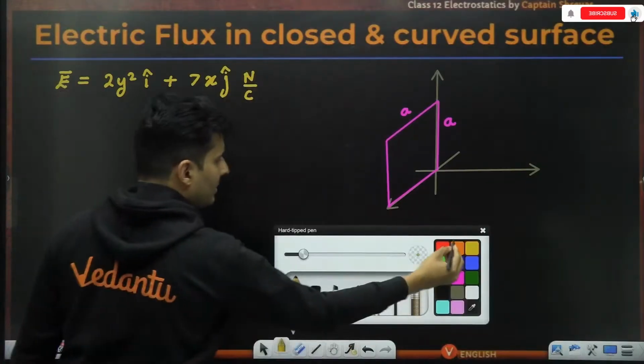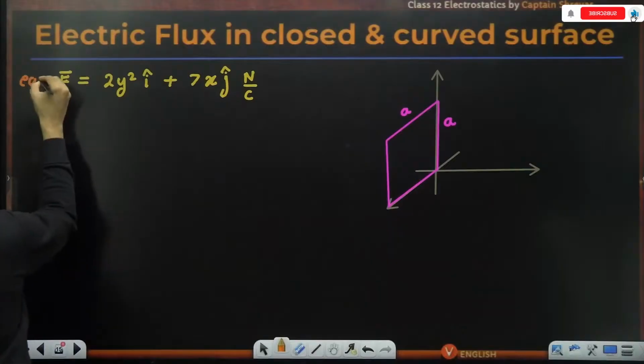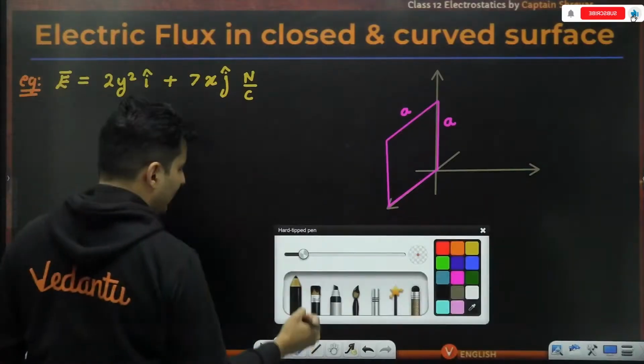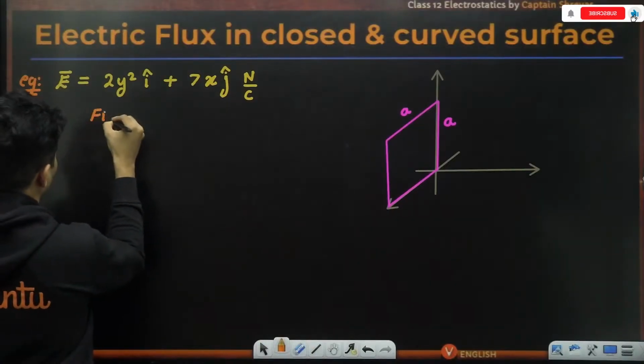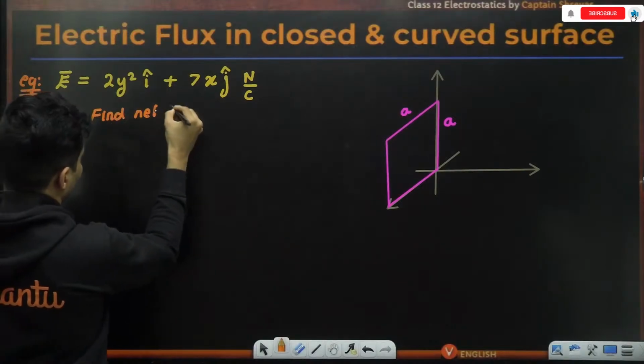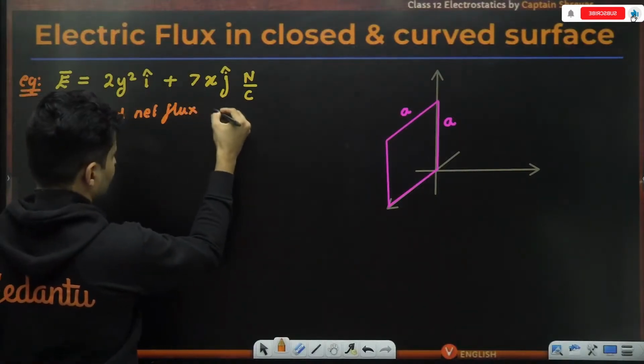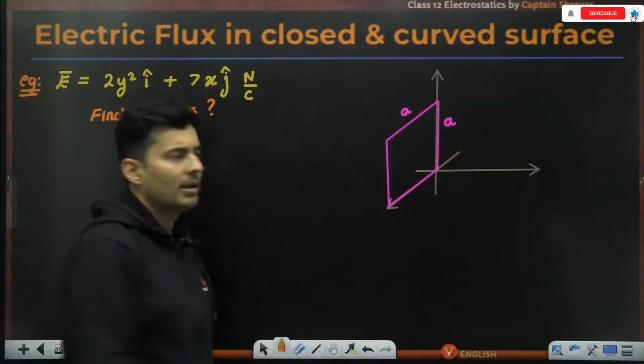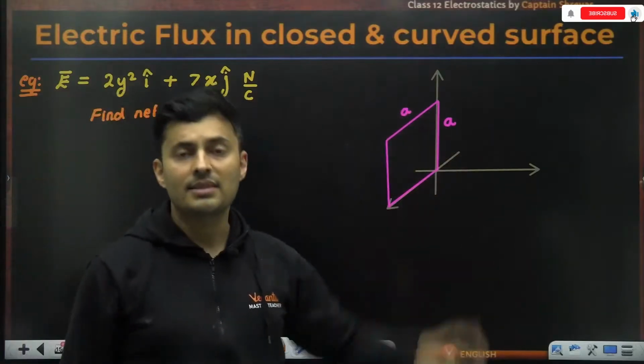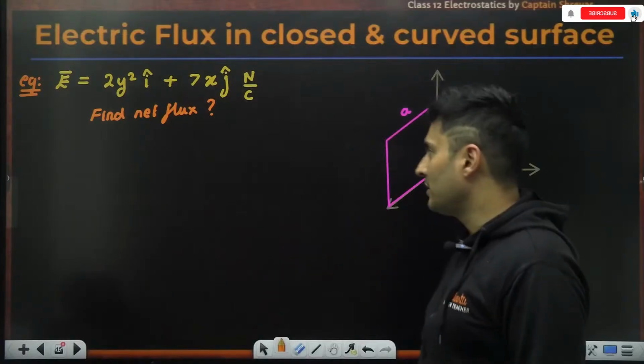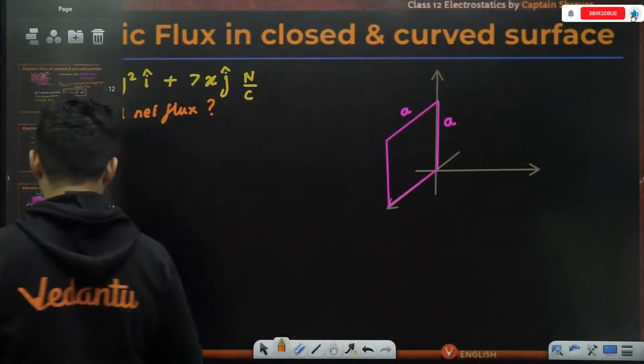Okay, this is a very good question. And the question is, can you find the net flux through that area whose square side length is A? Very nice question.